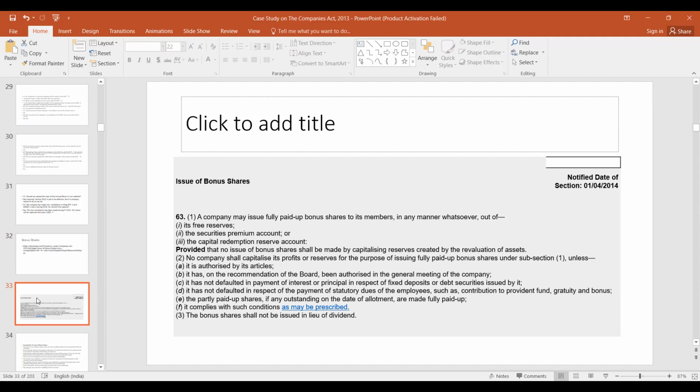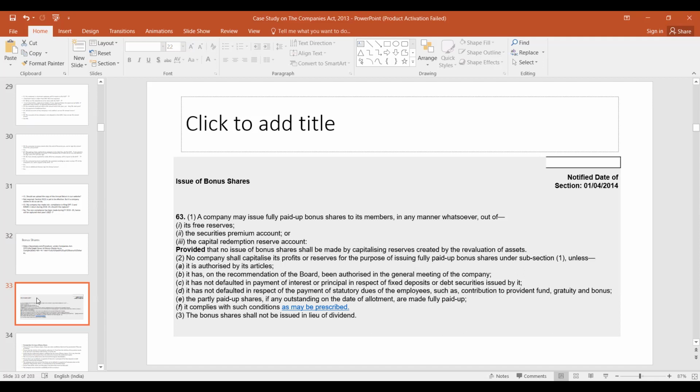Then there should not be any default in the payment of interest or principal in respect of fixed deposits or debt securities issued by it. So if there is any default, then you cannot issue bonus shares. It has not defaulted in respect of the payment of statutory dues of the employees, such as contribution to provident fund, gratuity, and bonus. So there should be no default on that account. The partly paid up shares, if any, outstanding on the date of allotment, are made fully paid up. So they have to be first made fully paid up before issue of bonus shares.